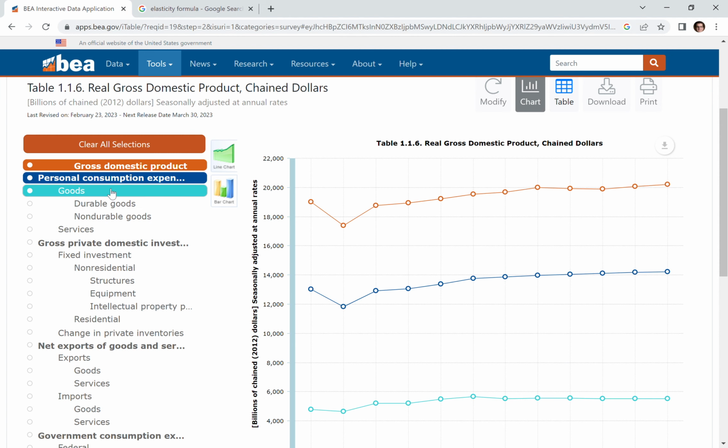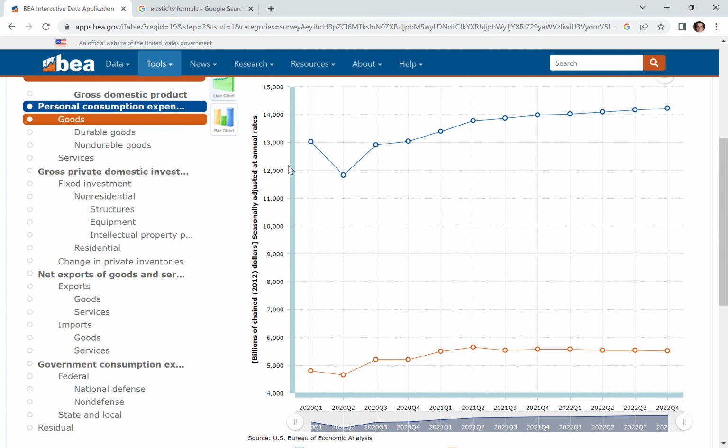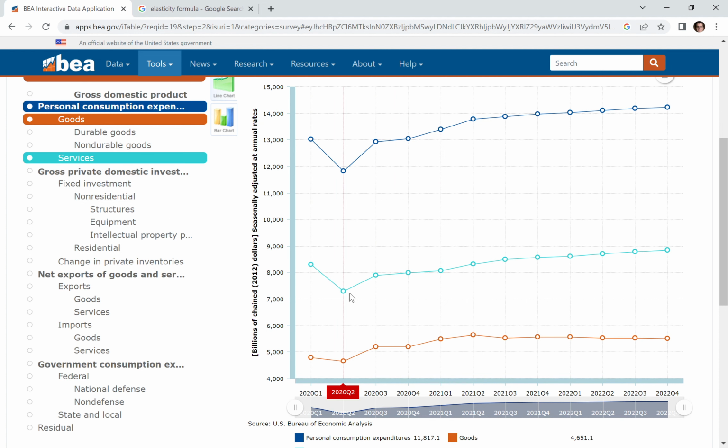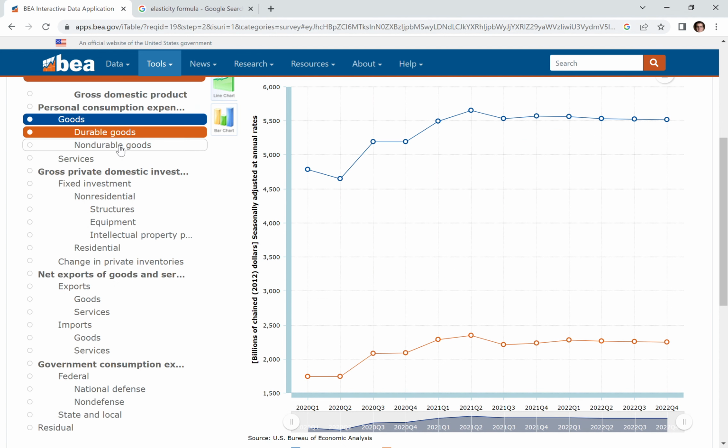Right? If we wanted to look at personal consumption, let's take away GDP. If we wanted to look at consumption and at our spending on goods and our spending on services, we could see, oh, we spend quite a bit more on services than we do on goods here in the United States. If we wanted to just look at goods and what we spend on durable goods compared to non-durable goods, right? Durable goods are any kind of good that's expected to last longer than a year or something like that, right? So a car, a refrigerator, something like that.